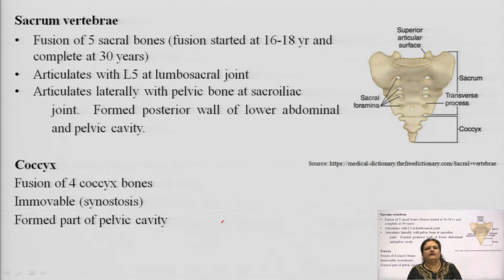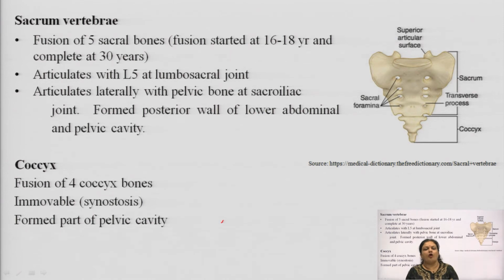The sacrum articulates with L5, which is lumbar 5, and it is known as the lumbosacral joint, because L5 is the ending of the lumbar vertebral column and there is the beginning of S1, or we can say the single sacrum in adults. Joint means there is an articulation link between these two bony areas, and they form the posterior wall of the lower abdominal as well as the pelvic cavity.